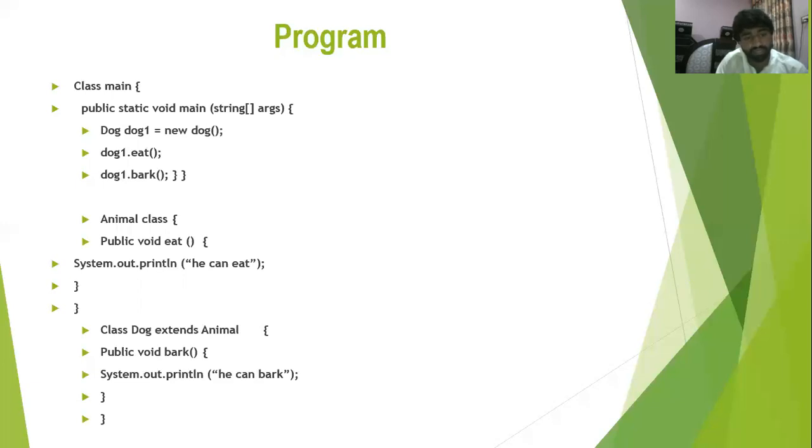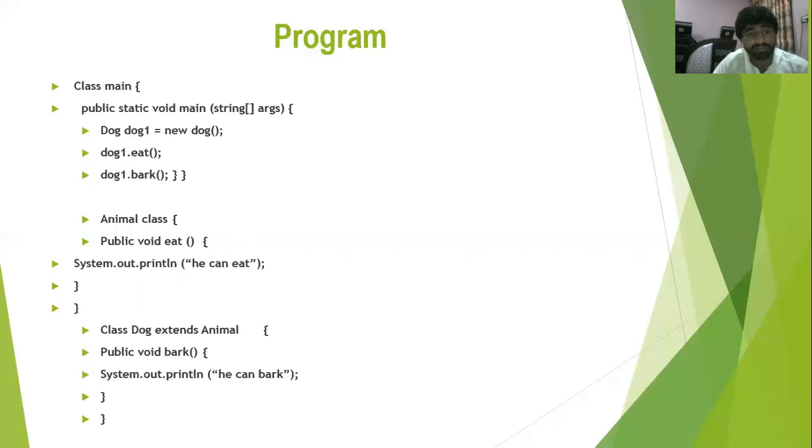So I have written down here class dog extends animal. It means the same class from which it is inherited comes out. So I have written its method public void bark. So now I have written two things. It means the animal can eat, and it can also bark. It means the dog is also an animal. So I have to make an object of those classes.